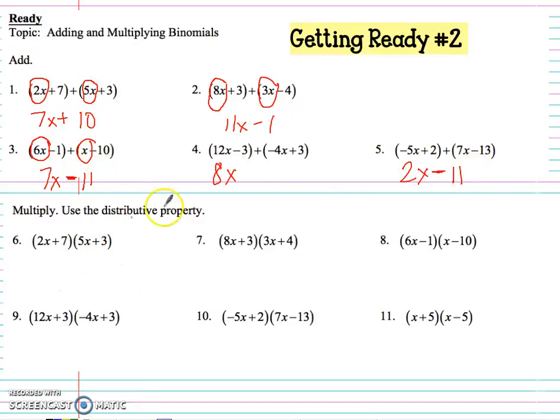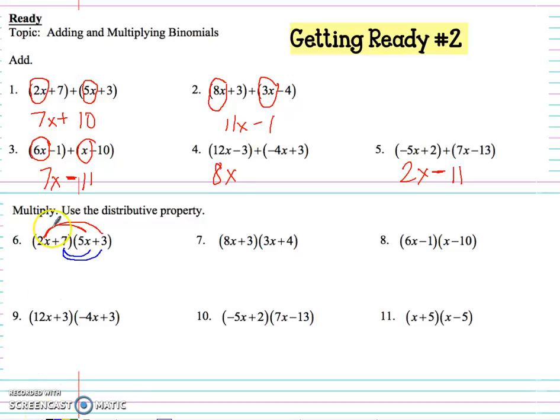Here we are using double distributive property to now multiply binomials, okay? So I am going to show that I am distributing my 2x to everything inside here, and I'm going to change my color because now I want to show that I'm distributing my 7 to everything inside the parentheses as well.